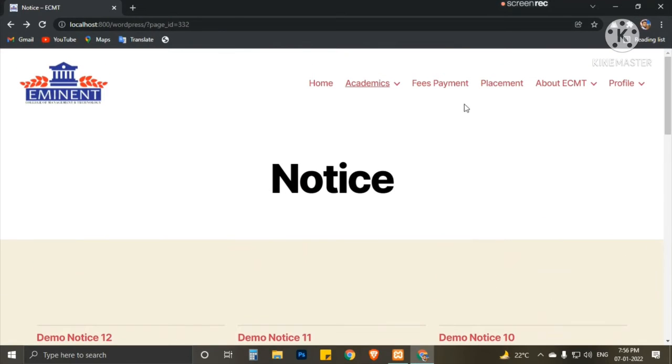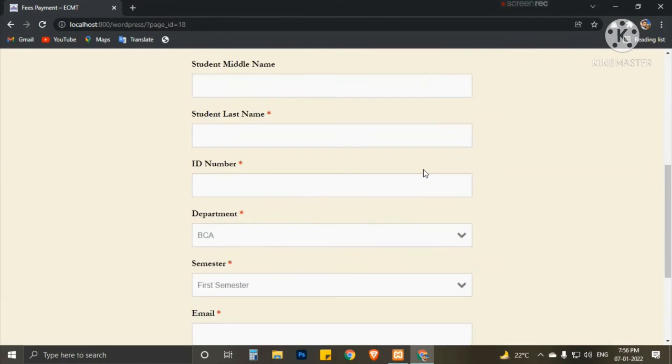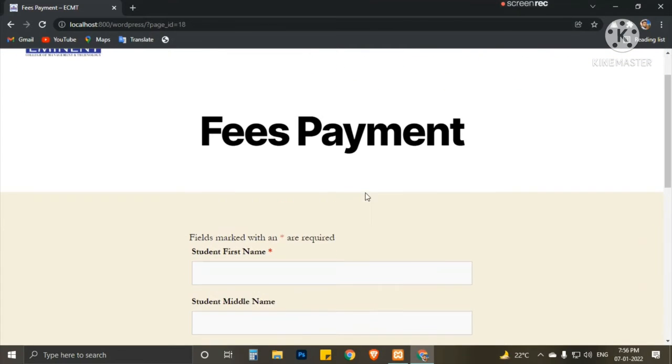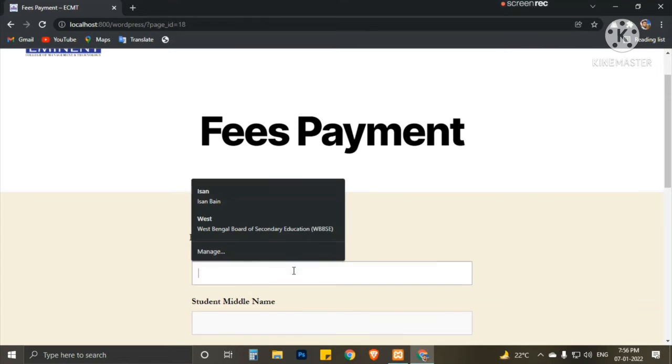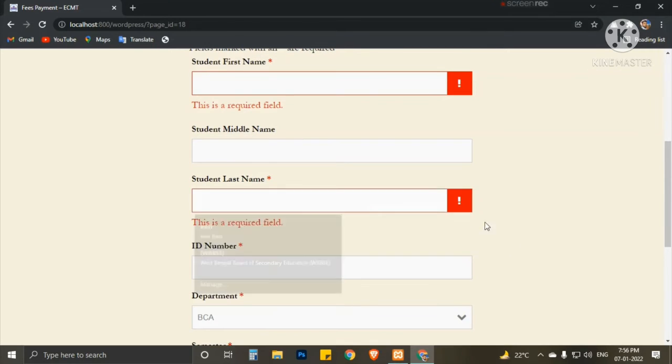So let's go ahead to the next part, that is fees payment. Fees payment is not currently working, because to make it work we need to purchase the payment gateway. We have not done this.